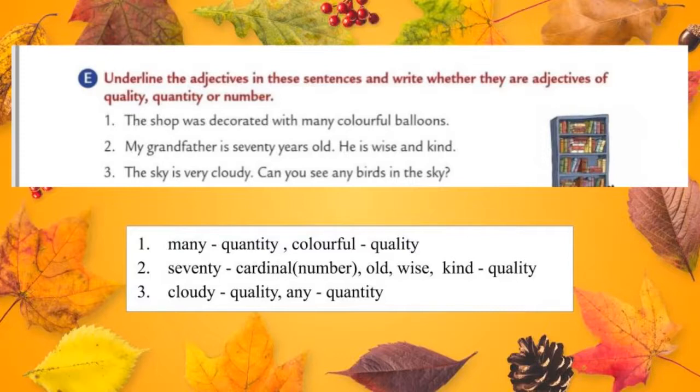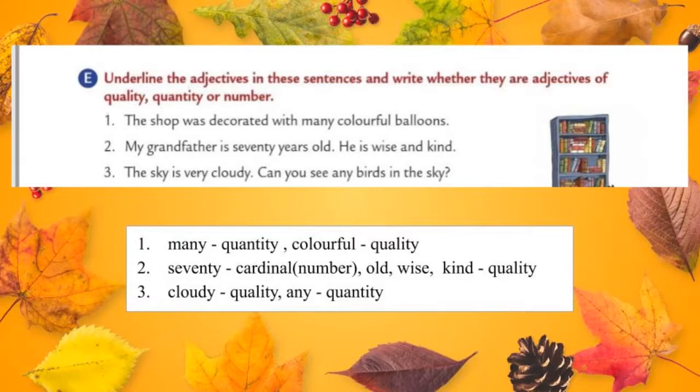So here we described grandfather. Okay, we described grandfather as 70 years and he is wise and kind. So here three adjectives are there. One is 70 and another one is old, and remaining two are wise and kind. You should underline 70, old, wise, kind.